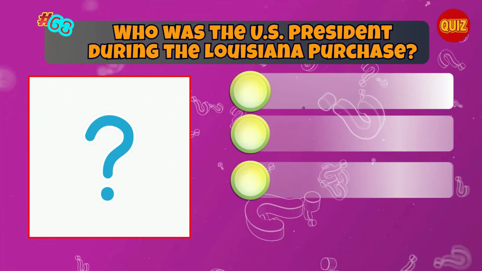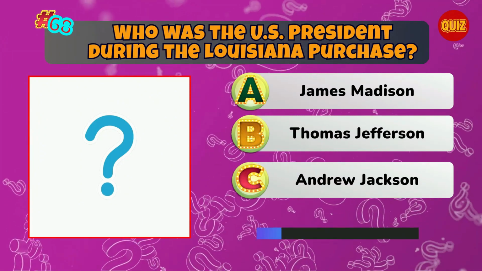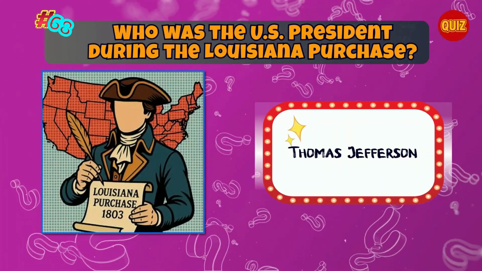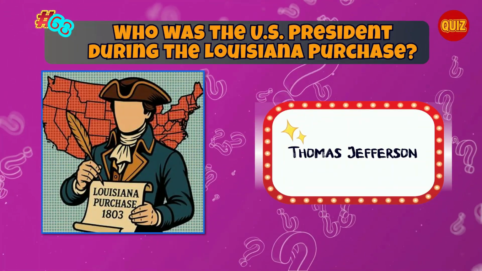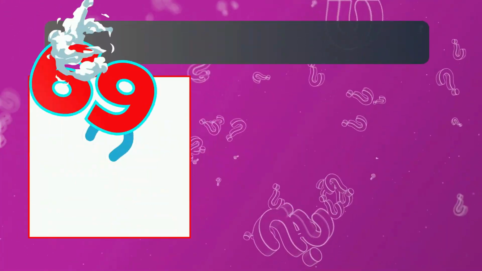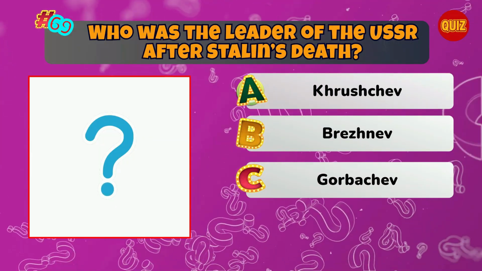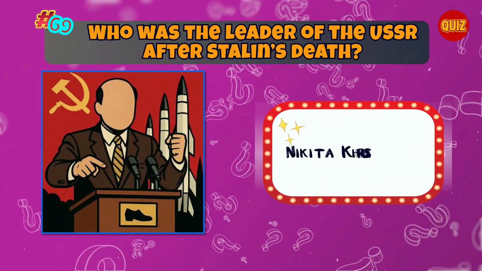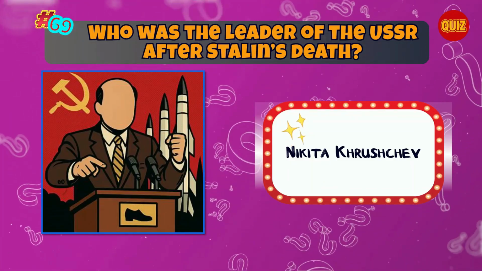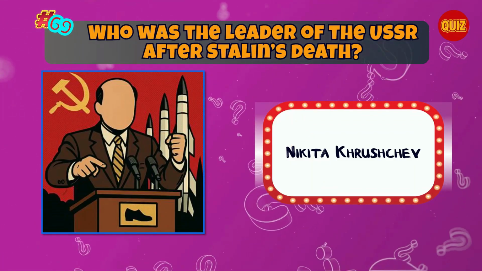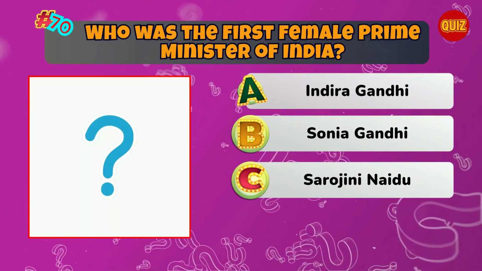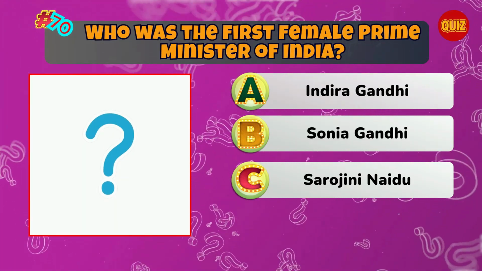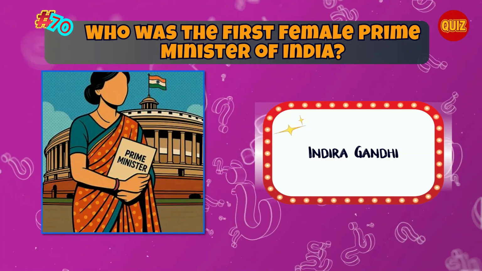Who was the US president during the Louisiana Purchase? Correct. Thomas Jefferson. Who was the leader of the USSR after Stalin's death? Correct. Nikita Khrushchev. Who was the first female Prime Minister of India? Correct. Indira Gandhi.